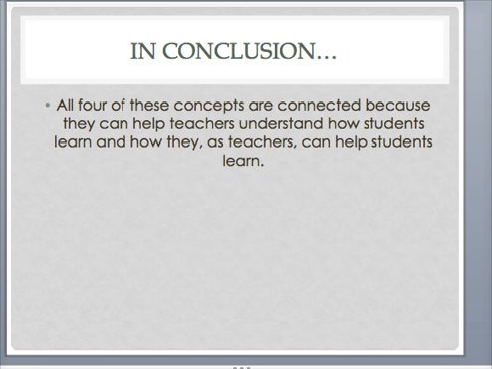Matthew had a behavior that was disruptive to the classroom, and by using all these four concepts, Ms. Sullivan developed a plan to address the behavior and the causes for the behavior, and determine how she could use instruction to benefit him, and what stages of learning he was in certain situations, and how Bloom's taxonomy could benefit Matthew in an academic context and stay organized. Overall, all four of these concepts are connected because they can help teachers understand how students learn and how they, as teachers, can help students learn.